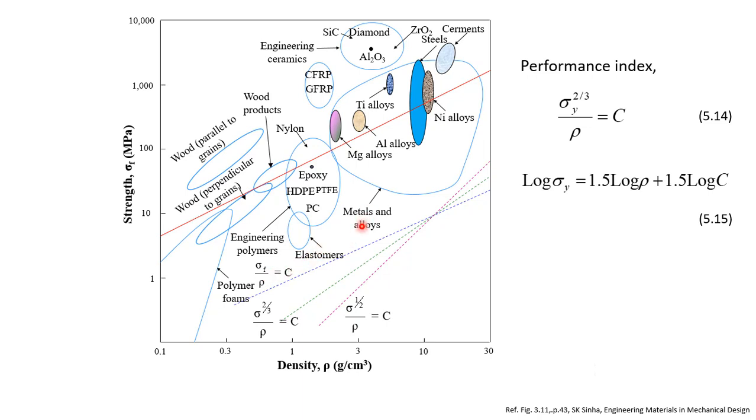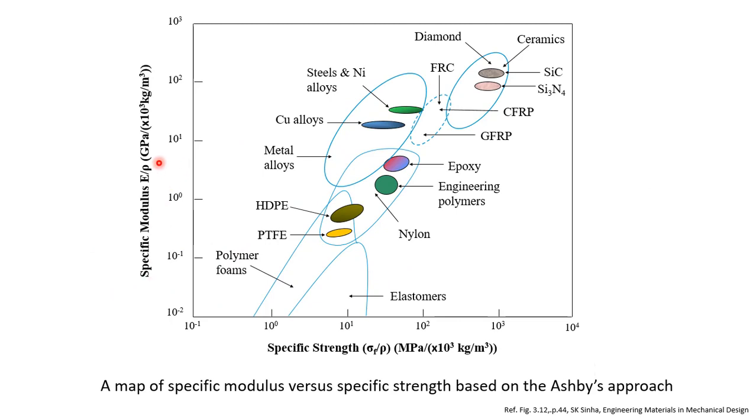By changing this slope, the material which will be the best for this application will change to some extent. Now, modulus divided by rho or density is known as specific modulus, and fracture strength divided by rho or density is known as specific strength. For all materials, we can calculate the specific strength and specific modulus, and we can plot them on this type of graph.